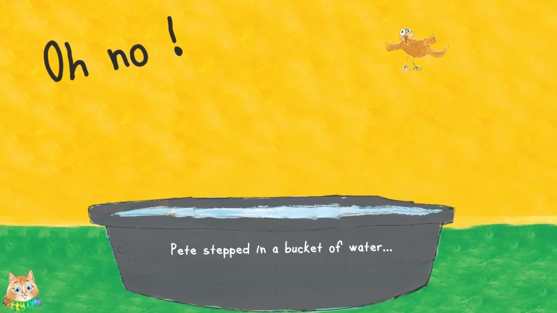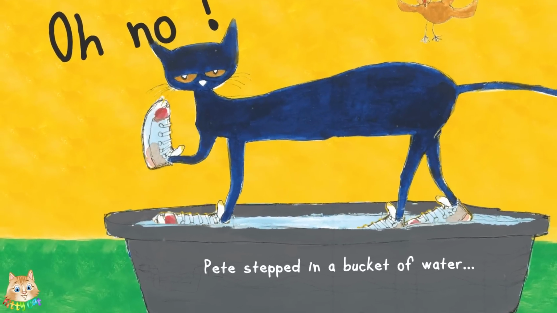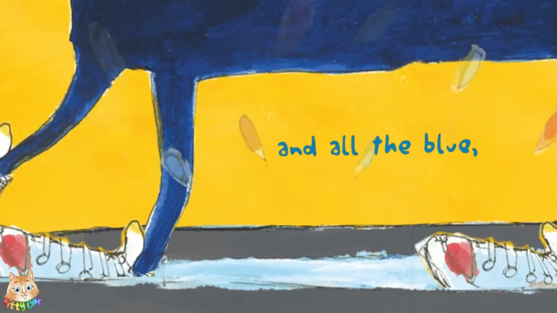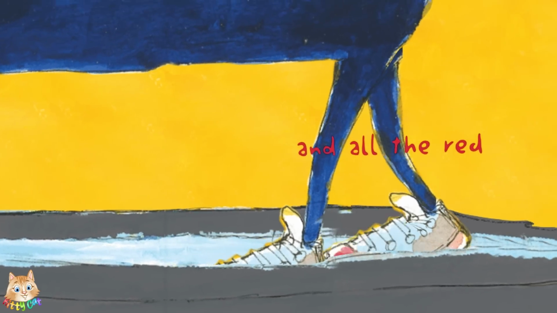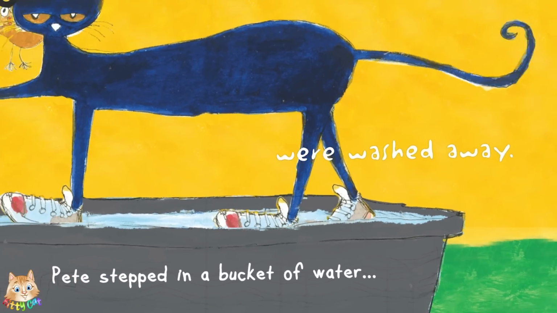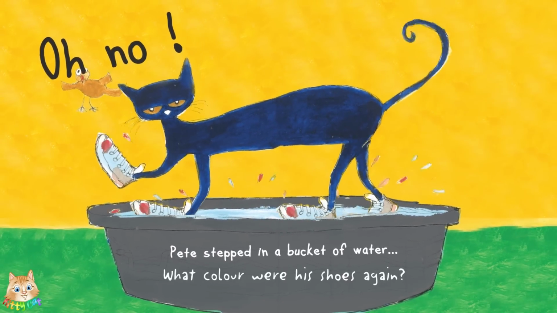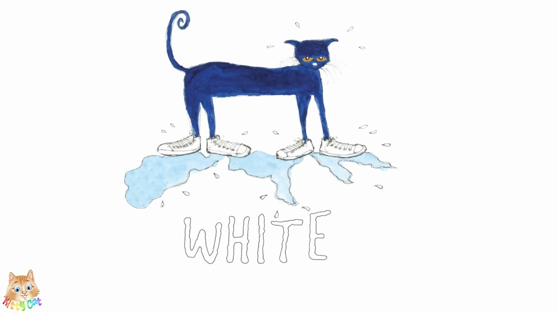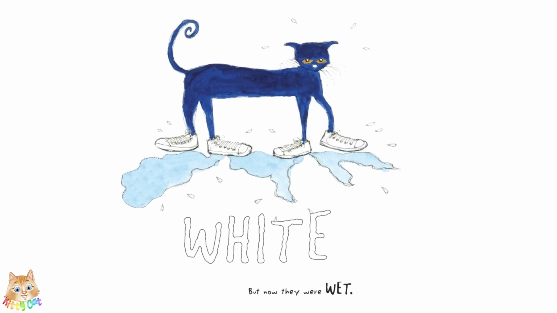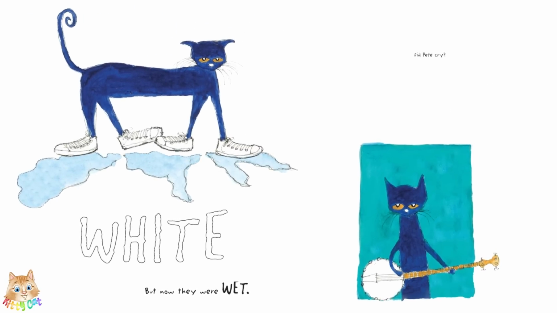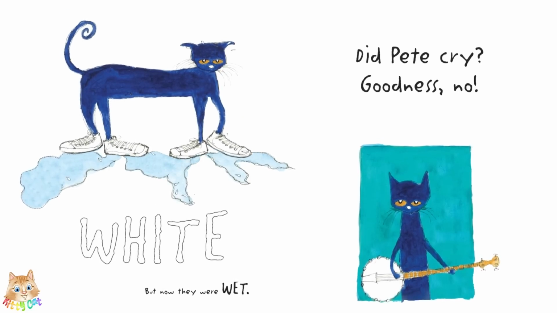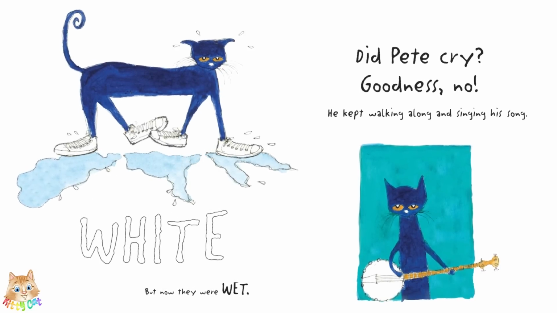Oh no! Pete stepped in a bucket of water. And all the brown, and all the blue, and all the red were washed away. What color were his shoes again? White! But now they were wet. Did Pete cry? Goodness, no! He kept walking along and singing his song.